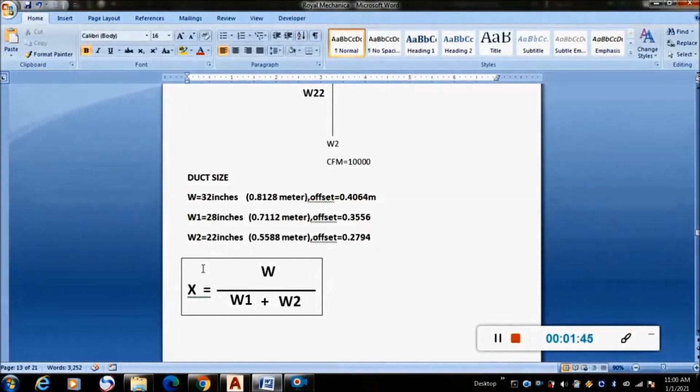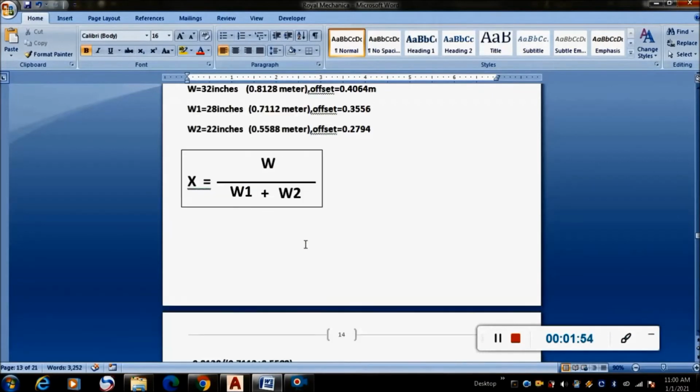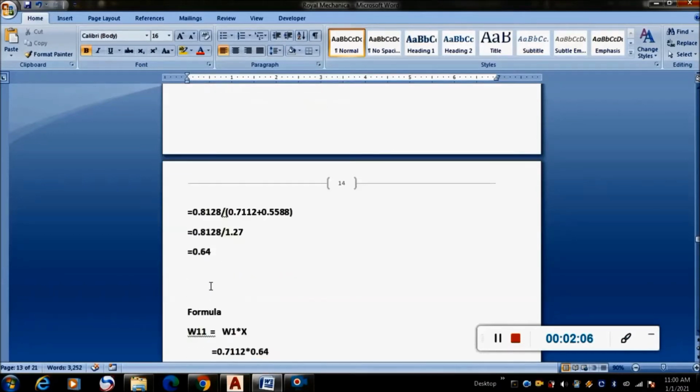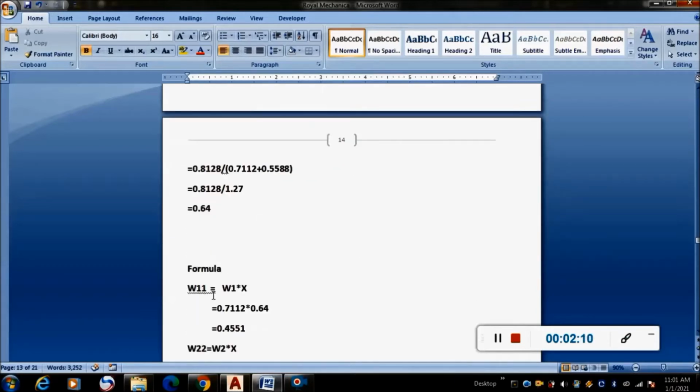First we have to find the value of x, which is calculated as W divided by W1 plus W2. I have calculated here 0.8128 divided by 1.27, and I got the value of x as 0.64. Another formula is for calculating W11.